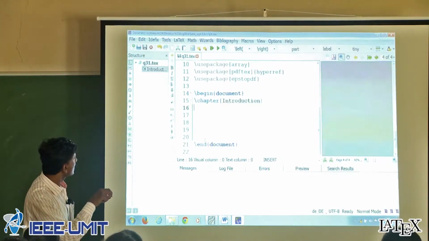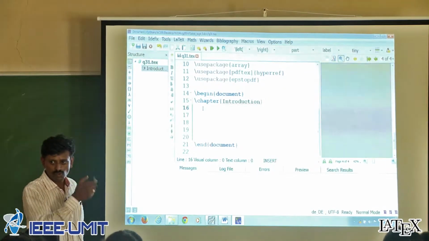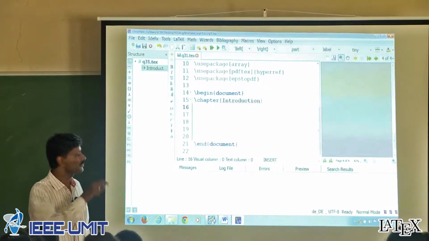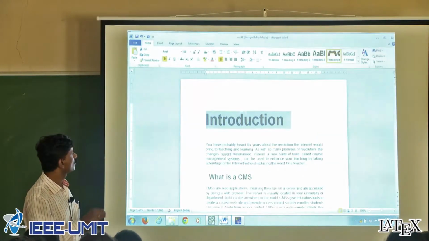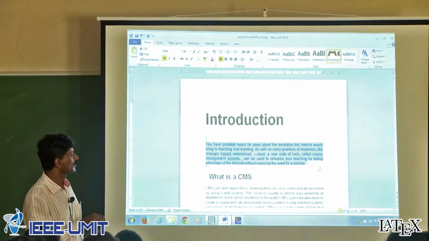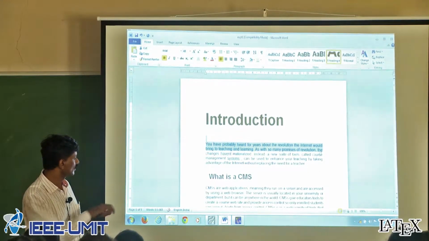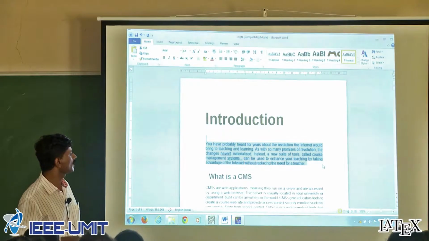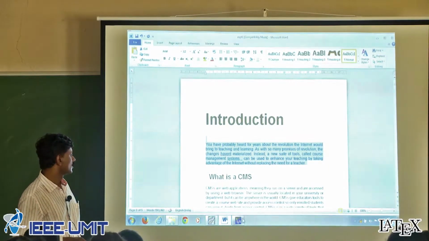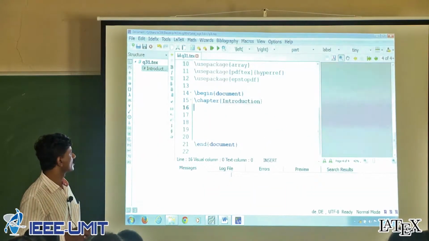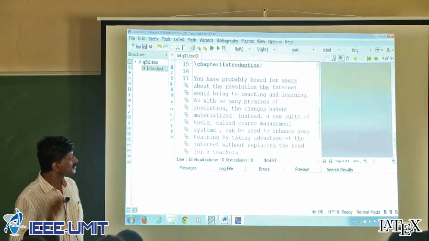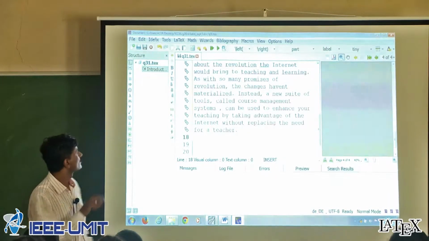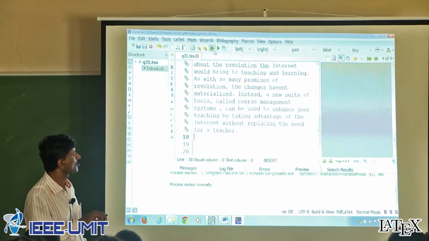So put the cursor on the next line because you are going to put the contents related to the chapter here. Copy a few lines from the Word document, only a few lines, all of this, and put it into the editor. Okay, done. Now your next task is to run the output. Run this and you will get the output here.